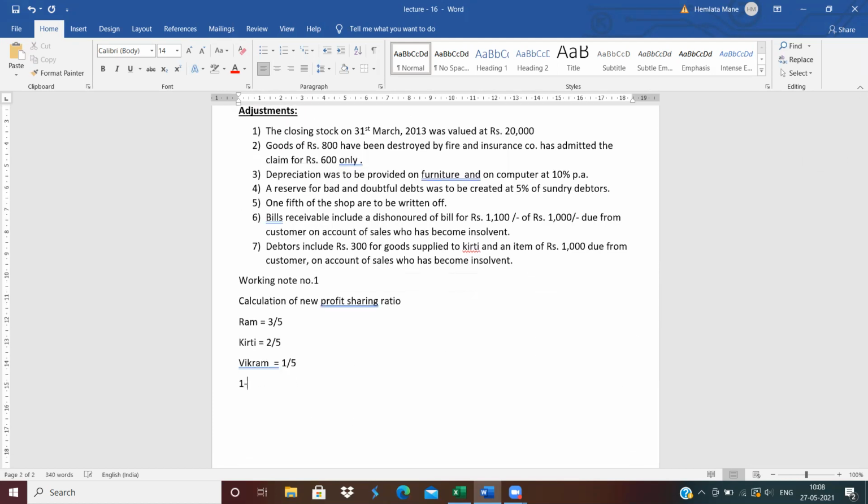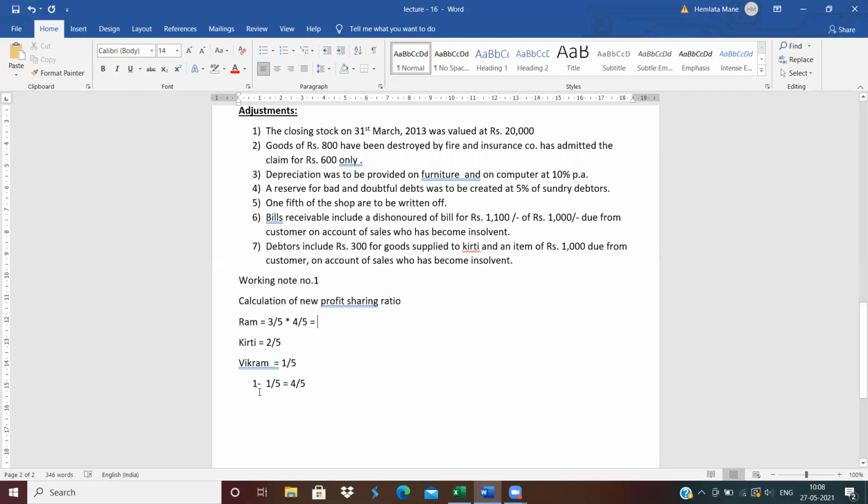So now calculate the next line. 1 minus 1 upon 5: do the cross multiplication. 5 minus 1 upon 5 means 5 minus 1 is 4, so 4 upon 5. Clear?